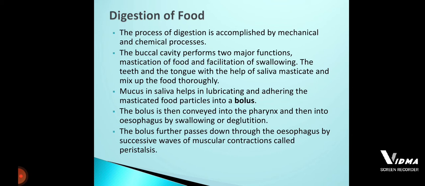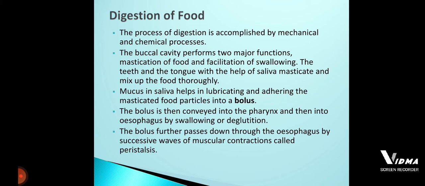So again in the stomach, the mechanical method is going to take place. Once the mechanical method inside the stomach is completed, immediately it is going to start with the chemical method. Here you should remember what mechanical method takes place in the stomach: with the help of the churning movement of the stomach, the food mixes thoroughly with the gastric juice.